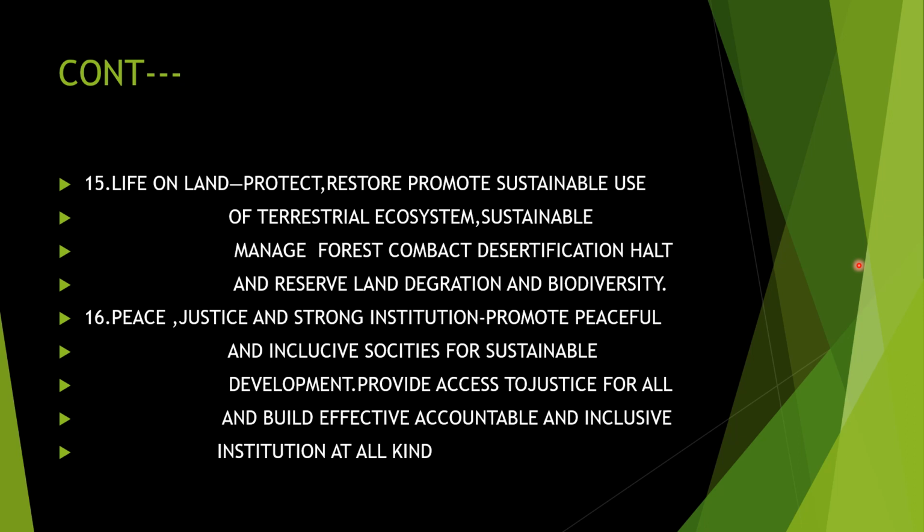Next is peace, justice, and strong institutions. That is, promote peaceful and inclusive societies for sustainable development. Societies should be very stable and peaceful. Then only can the people progress. Provide access to justice for all and build effective, accountable, and inclusive institutions at all levels. We have to see that justice is strong. Then only do the people get peace. If there is peace, then there is progress, and we have to build institutions for the protection of the people. So peace, justice, and strong institutions is the next goal of sustainable development.